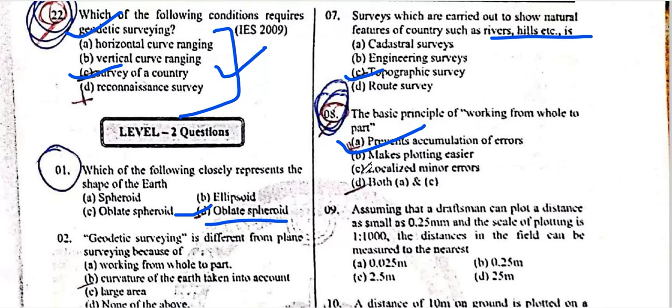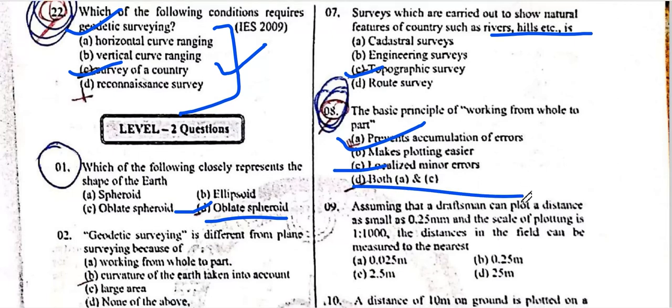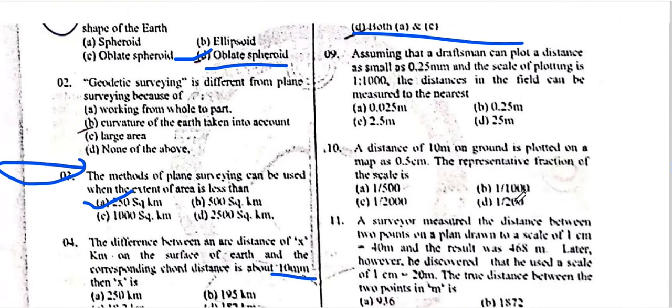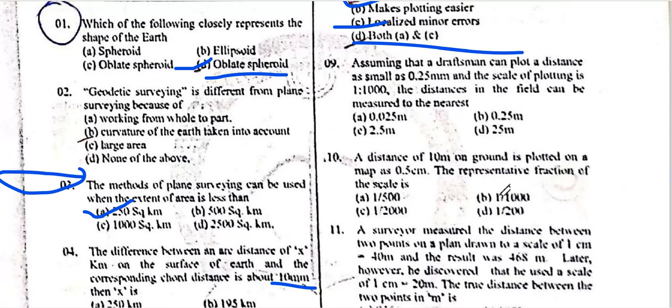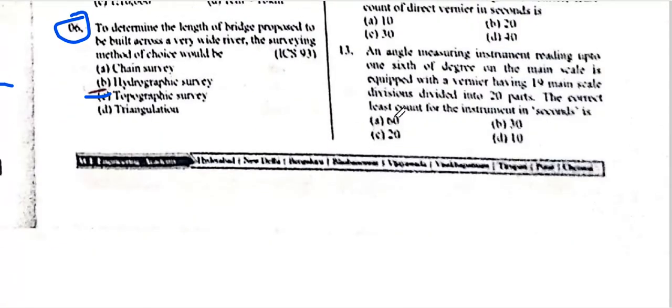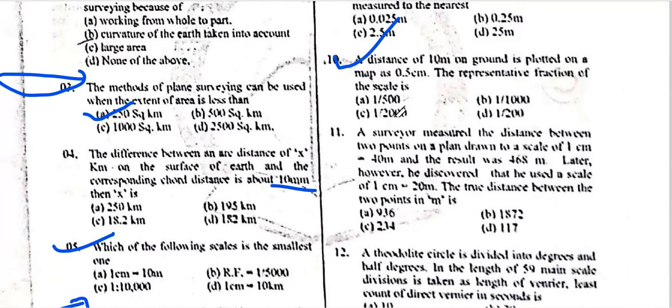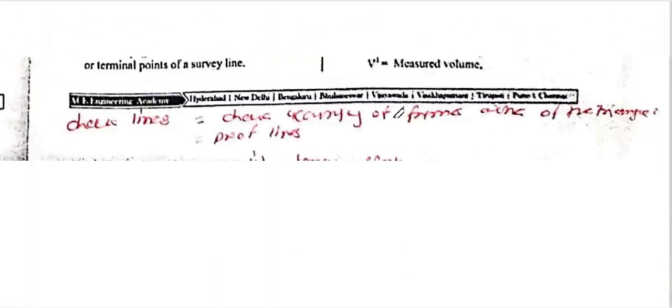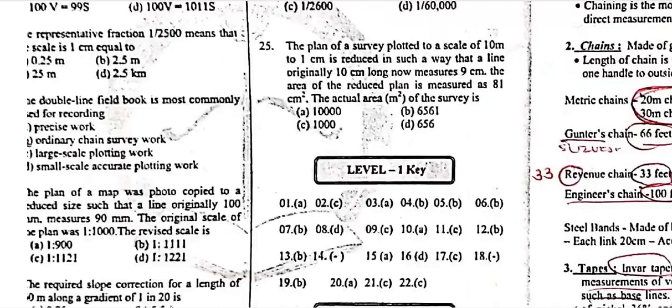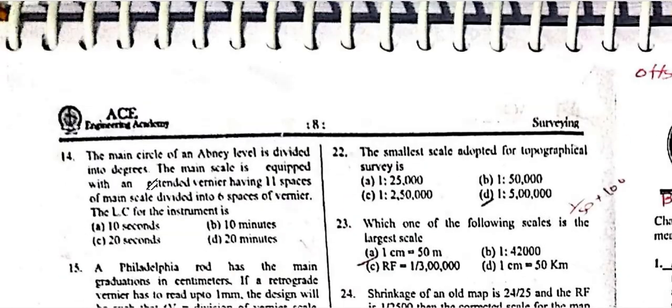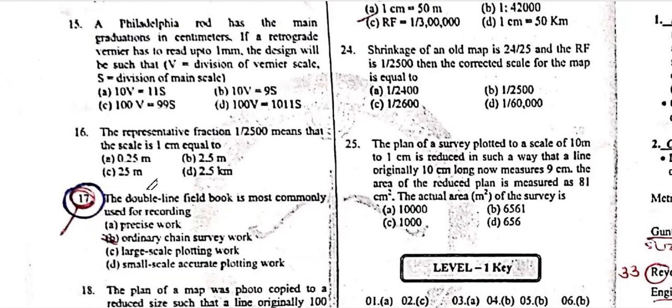Okay, and localized minor errors. Localized minor errors, both are the right options. So how much take the G plus or minus 0.05, and fraction representation only is also a very helpful question. So right now we are on questions like that.